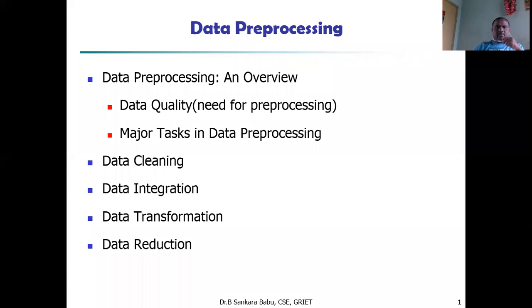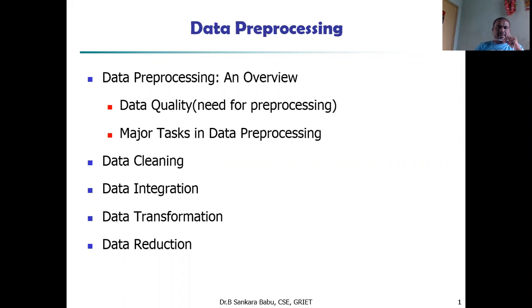Dear students, today I'm going to discuss data pre-processing. Okay, first, how to collect the data. After collecting data, we have to apply some pre-processing techniques to get the data which is useful for the data mining process.